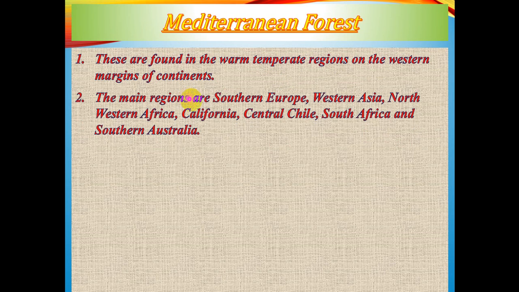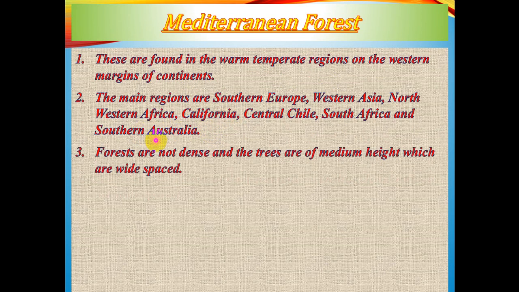Now the main regions are Southern Europe, Western Asia, Northwest Africa, California, Central Chile, South Africa and Southern Australia, where basically the Mediterranean type of climate prevails. Now forests are not dense and the trees are of medium height, which are widespread. It's just similar to that of the deciduous one. They contain broad-leaved evergreen forests.